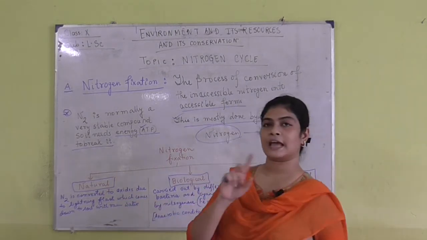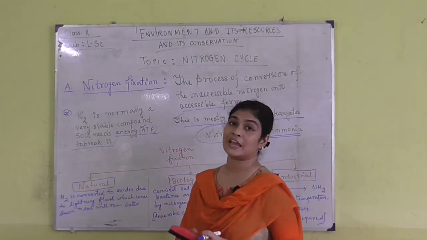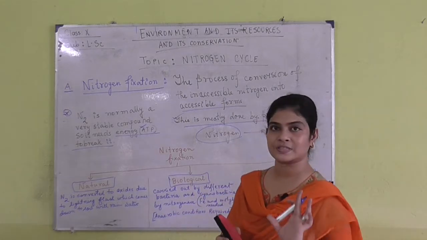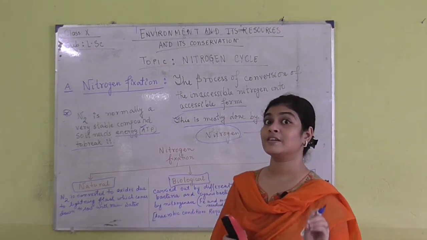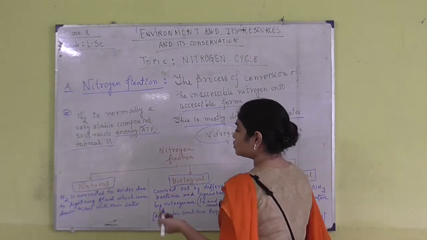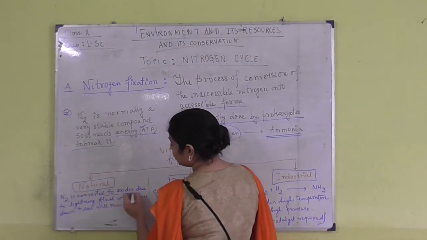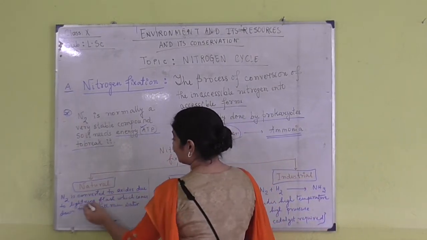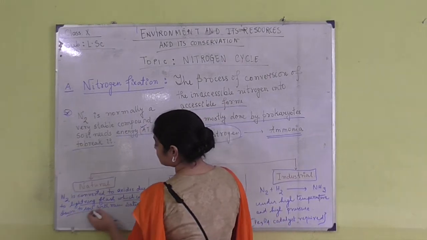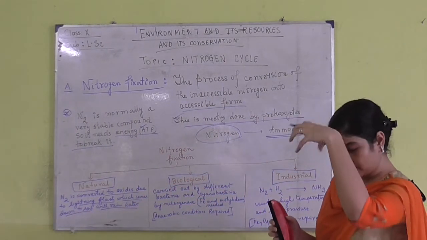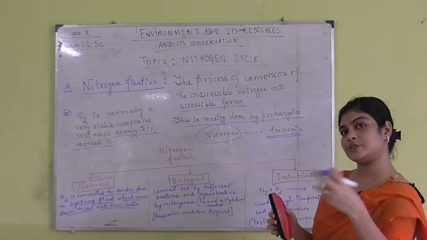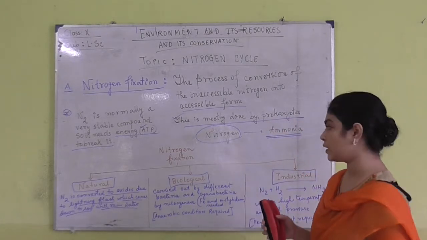Nitrogen is converted into nitrous oxides and different kinds of oxides through lightning, which happens during rainfall. So nitrogen is converted to its oxides due to lightning flashes, which come down into the soil with the help of rainwater. That rainwater brings those nitrous and nitric oxides inside the soil, okay.